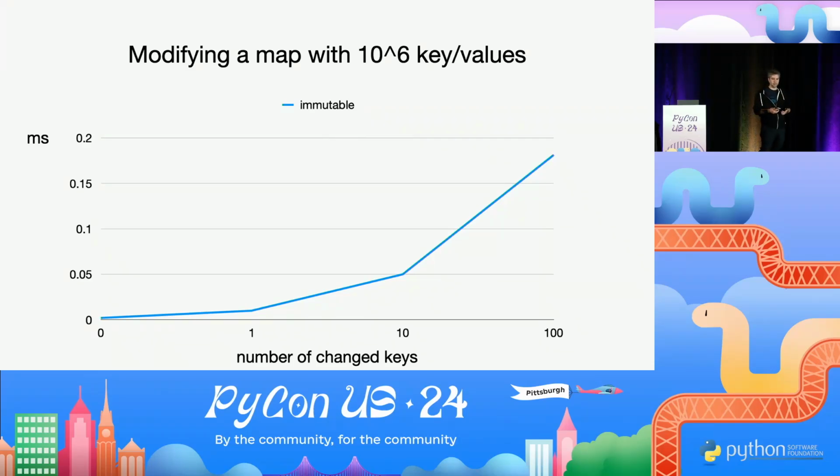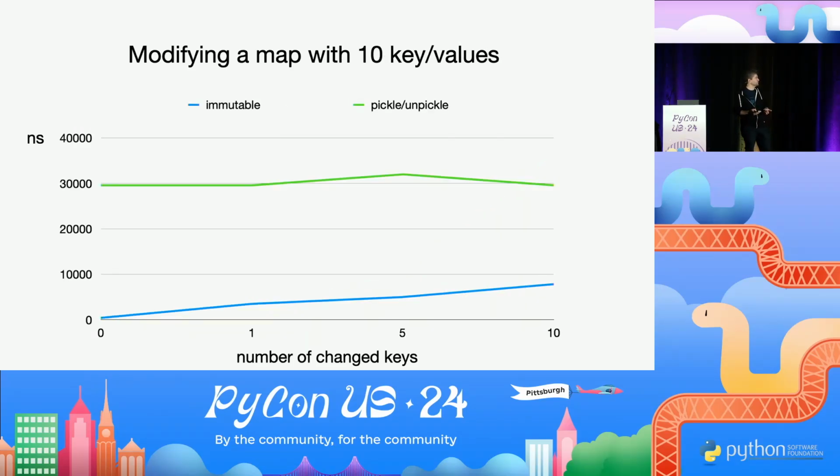It's fairly quick. So now you might ask me, Yury, what about smaller collections? For smaller collections, pickle might actually be faster. Sure, let's do it with just 10 key value pairs. And we have to switch our y-axis to nanoseconds here to see anything. And you can see that the structured sharing still wins. It's still significantly faster to do structured sharing instead of using pickle.